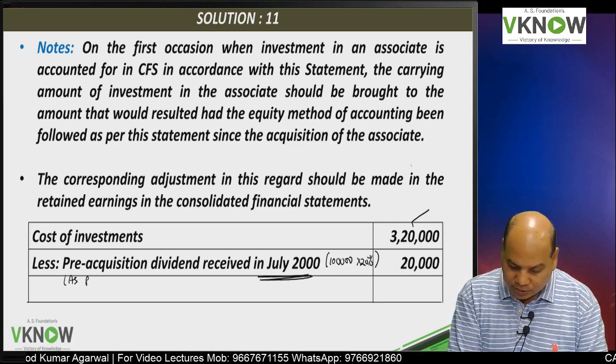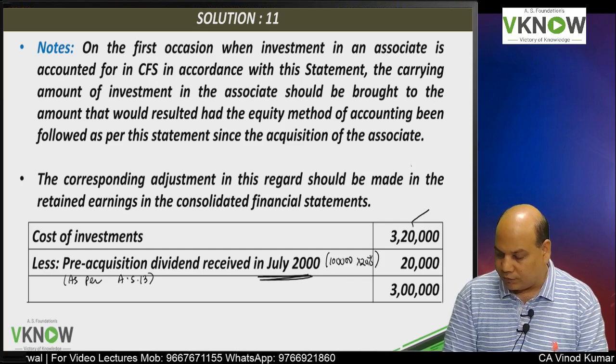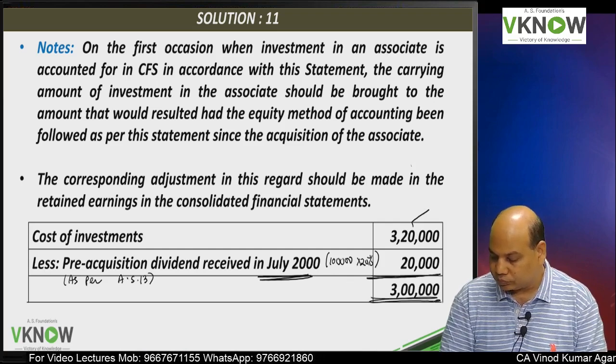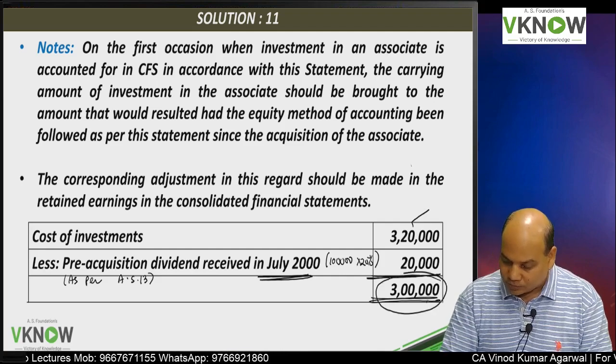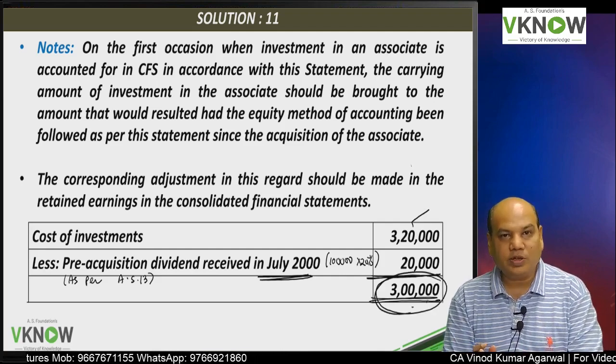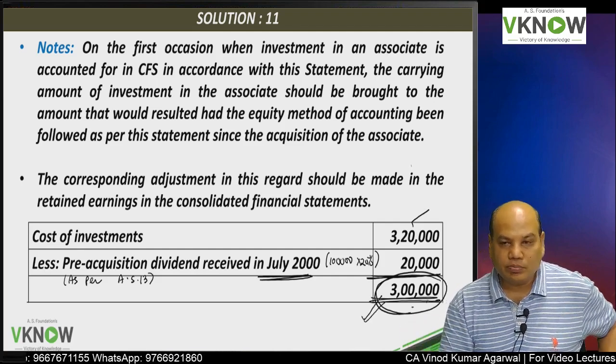This is as per accounting standard 13, and therefore the net cost of acquisition is 3 lakh.